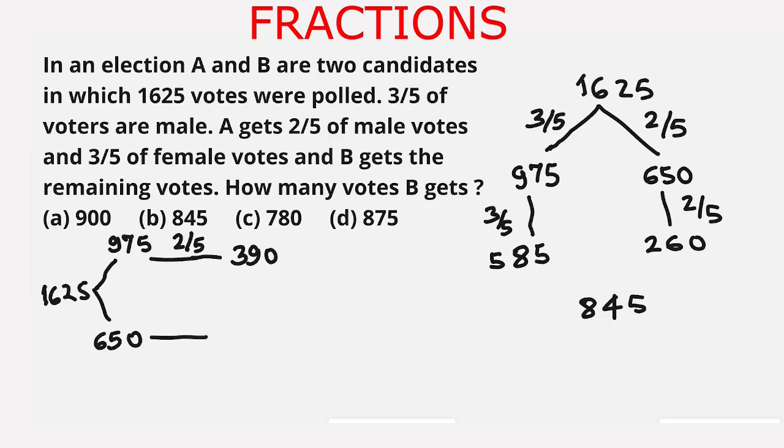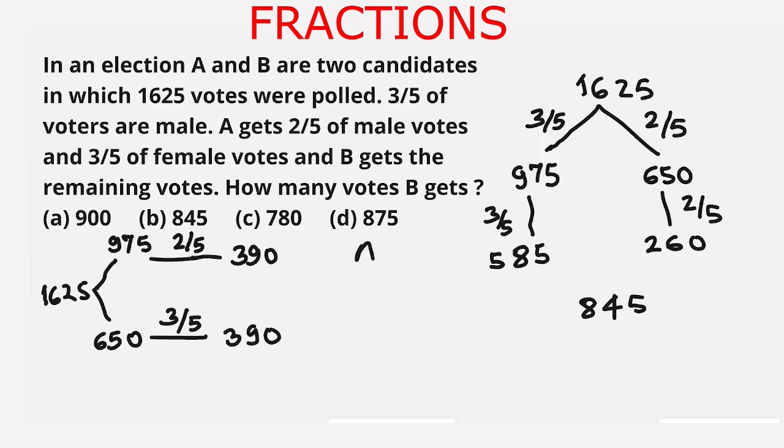Similarly, he gets 3 upon 5 of female votes. 5 divides 650 for 130 times, and 130 times 3 is 390.